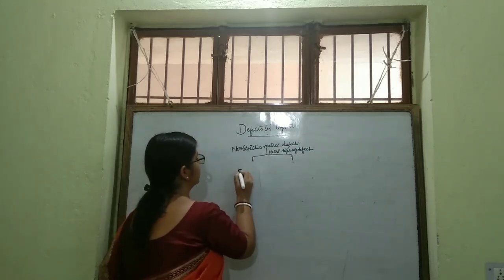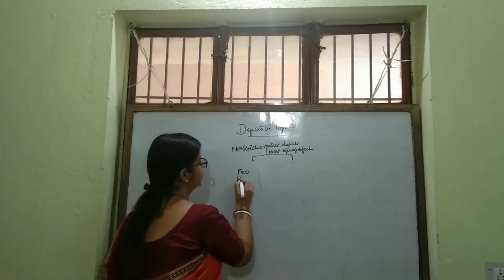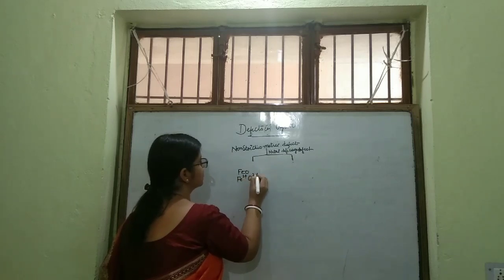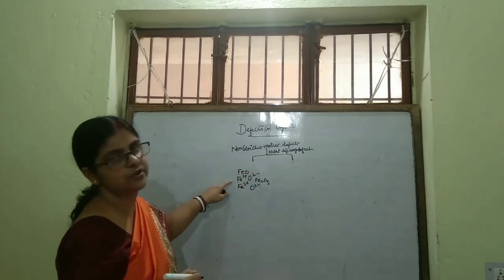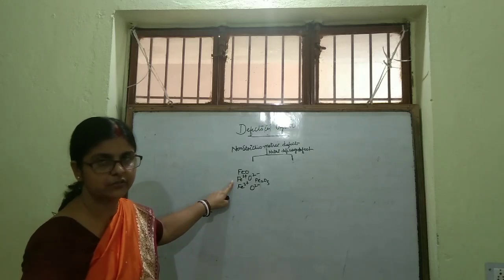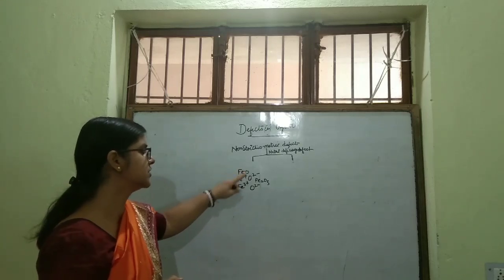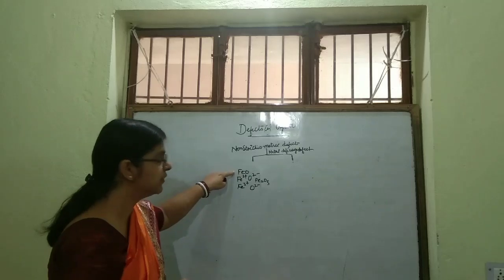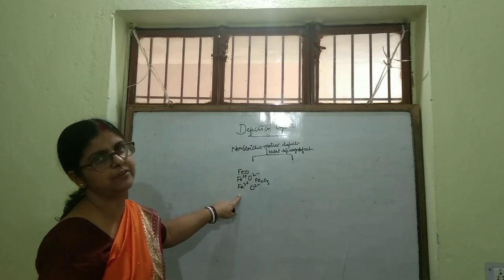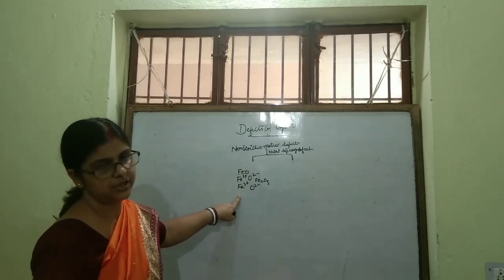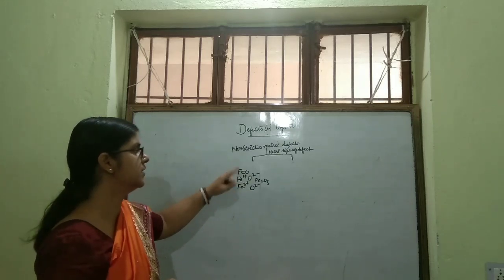Suppose you are taking iron oxide. Iron shows two valencies, Fe2+ in FeO and Fe3+ in Fe2O3. Here, I am not showing it diagrammatically, you please try to understand. If in ferrous oxide crystal, some of the Fe2+ is replaced by Fe3+, then that will result in metal deficiency.